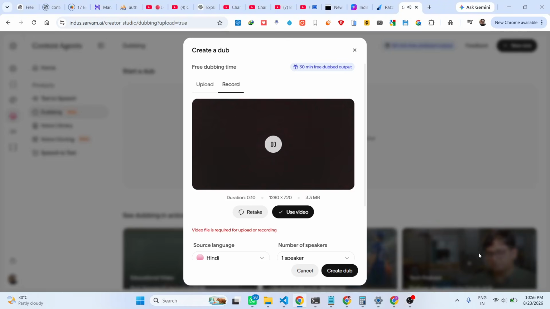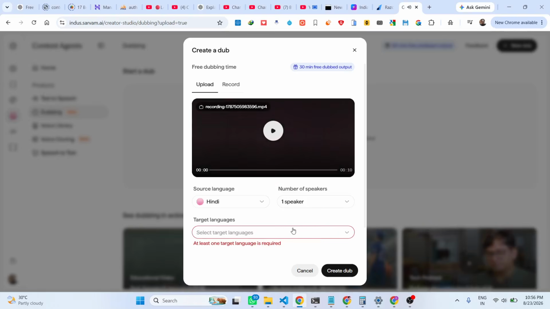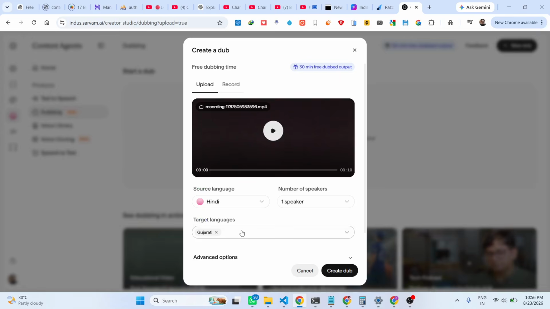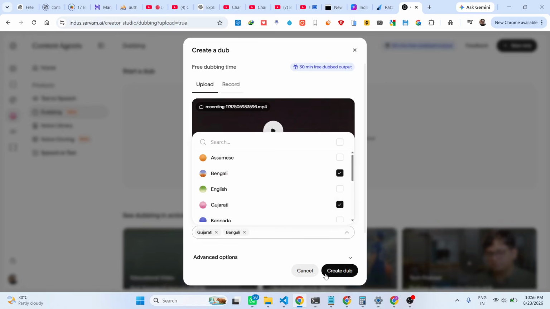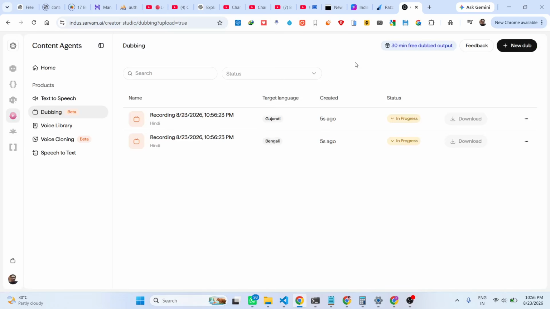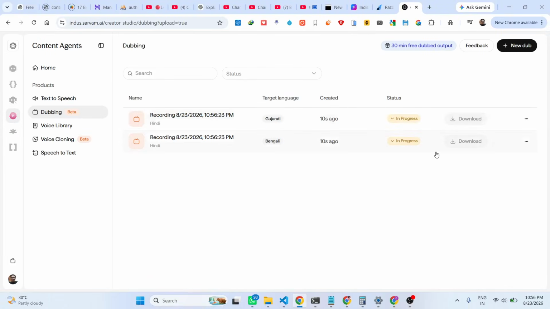So as you see, right here you select your language, number of speakers, select it, use this video. Select your target languages. If you want to convert this into Gujarati, you can select multiple languages, Bengali. So I simply click on create dub. So now what it will do, it will in progress. So once it completes, your audio will be dubbed in these languages like Gujarati, Bengali. The original language was English, and then you can also download the actual video.